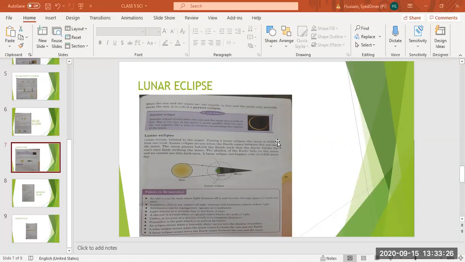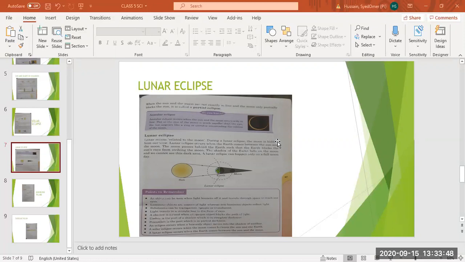And what is behind earth? Moon. So it will create a shadow on the moon. So now the people living in that part of the earth cannot see the moon because that part is in shadow.